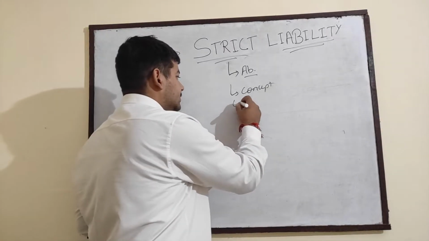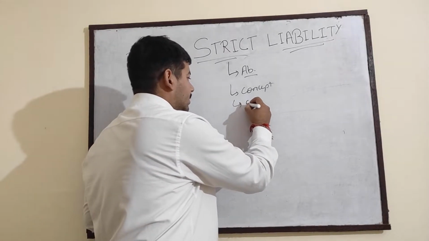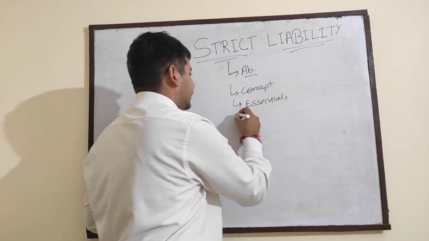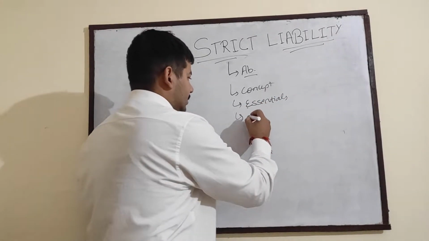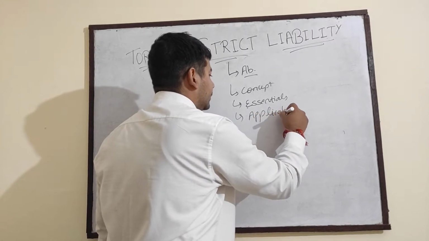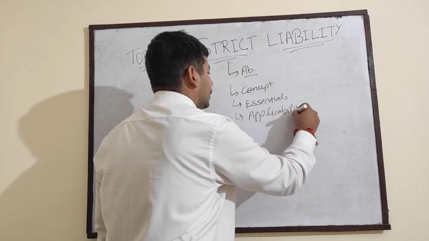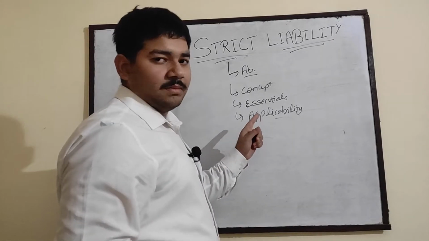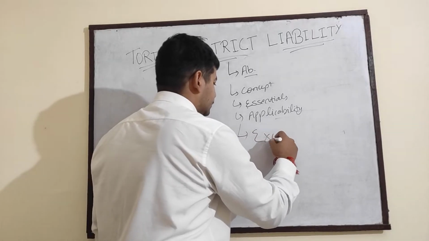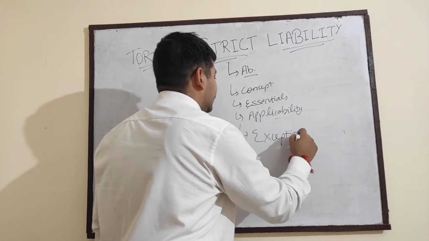Second thing will be the concept of strict liability. Third thing is essentials of strict liability. Fourth thing is applicability in real life. Two or three examples will be given for applicability. Fifth is exceptions of strict liability.